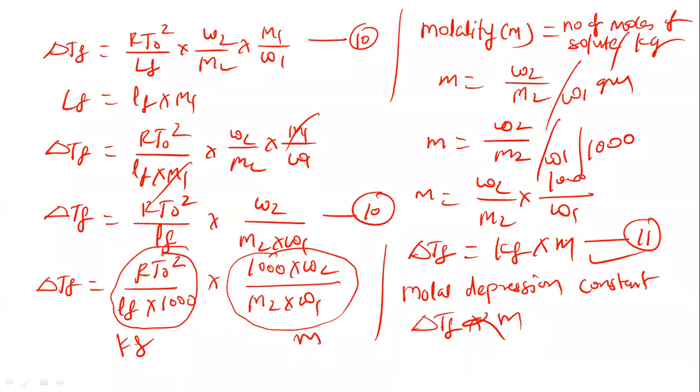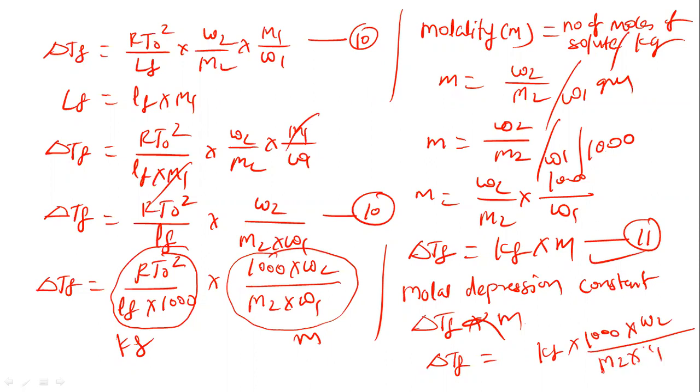Now we can modify this equation. Delta TF is equal to KF into molality. Substituting molality here, into 1000 into W2 divided by M2 into W1.